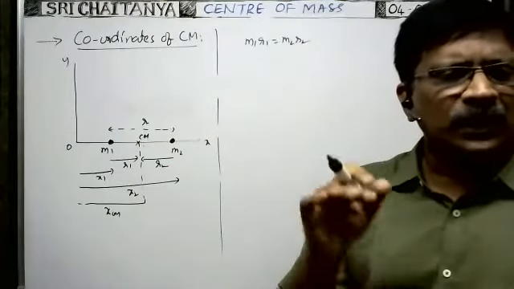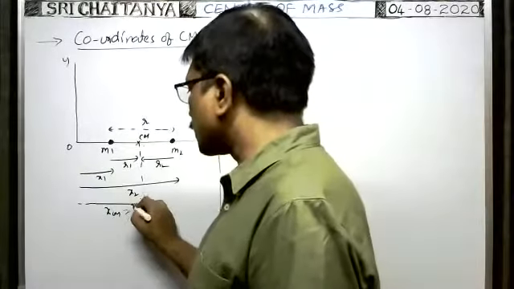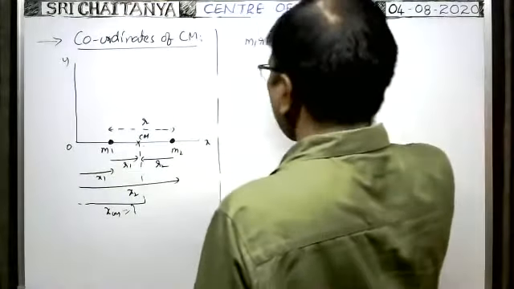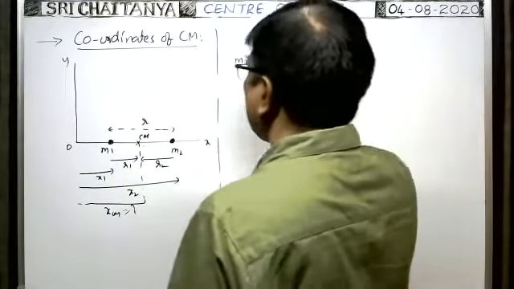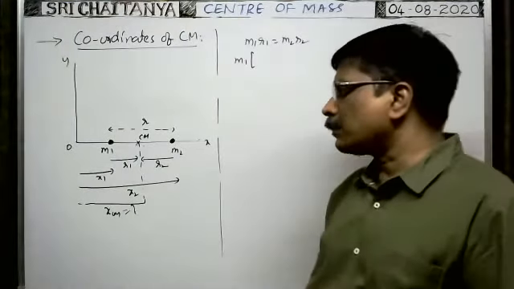What is the x coordinate of the center of mass? They asked xcm. So we can find the x coordinate of the center of mass. Here you see, m1 you keep like this only. From the diagram, how can we write r1 in terms of coordinates? Tell me. From the diagram, how can we write r1 in terms of coordinates?